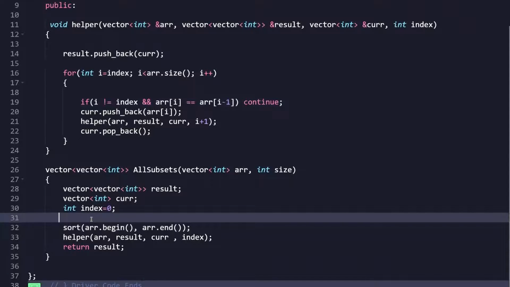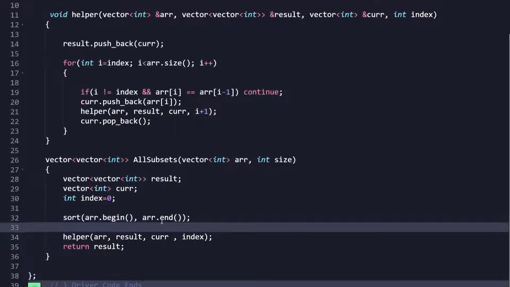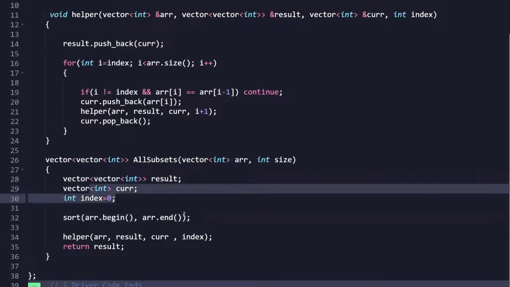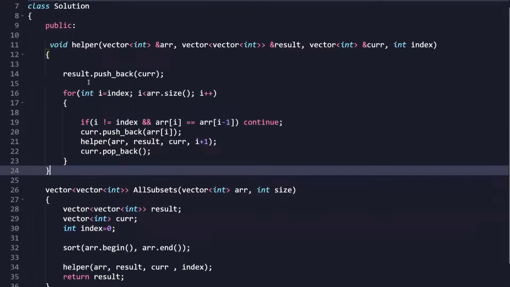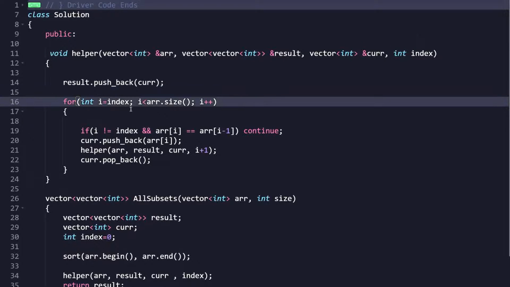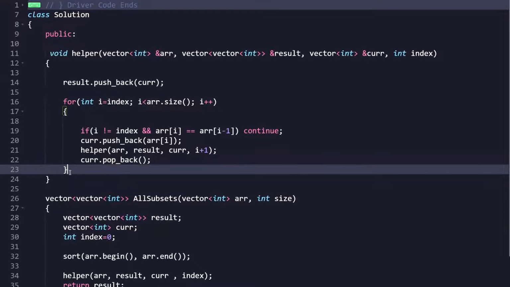So first of all what we are doing is we are sorting, right? We are sorting the given vector. Then we are calling a helper function to which we are passing the array, the result, right, the current and the index. Now here we are putting that backtracking logic that we discussed. So first of all we are putting that current value to the result. So as of now what would be the value of current? There is nothing, right? Nothing has been stored here. So we are considering this as an empty value that we are putting in result.